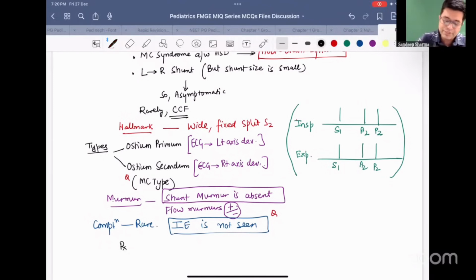What is the treatment in the patient? The treatment in the patient is surgery. If they ask you, it is a NEET PG question. Ideal age of surgery is 2 to 4 years.